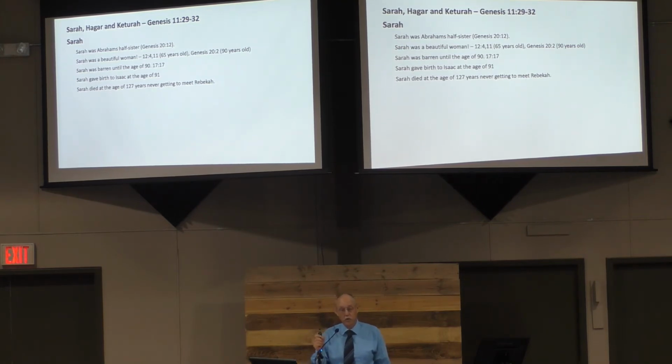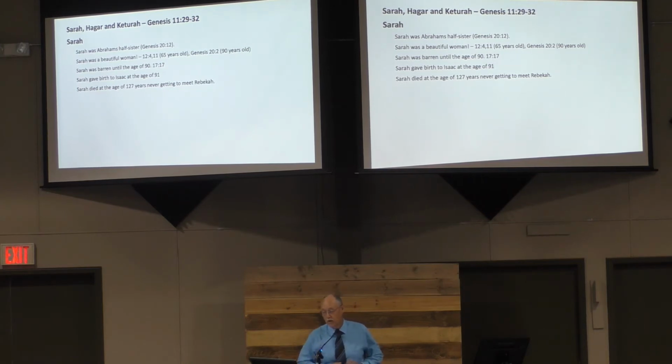Again, as we've already mentioned, beauty has two sides. It has a great side, and it has kind of an evil side. And we see both of them here, don't we? As Abram and Sarah lie, saying she's so beautiful somebody is going to kill me and steal her. That's not a good thing. But I'm sure Abraham loved that he had a beautiful bride, as I do. So there's this duality to some of these things.